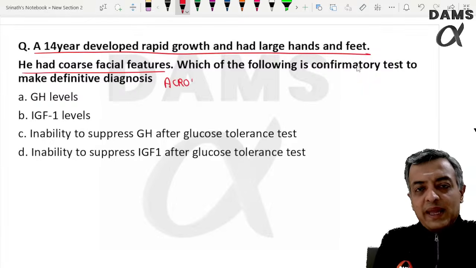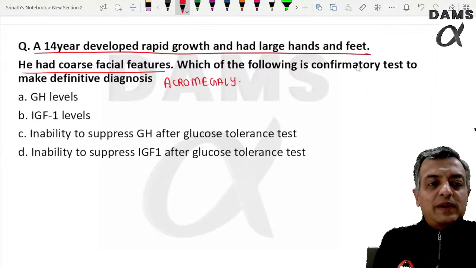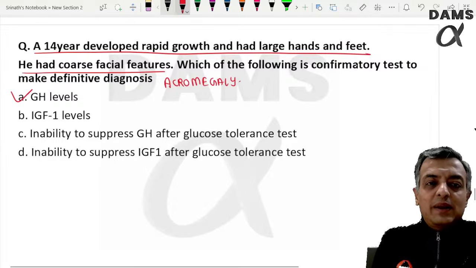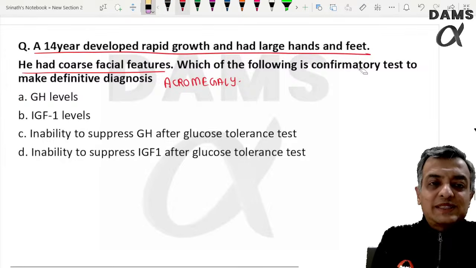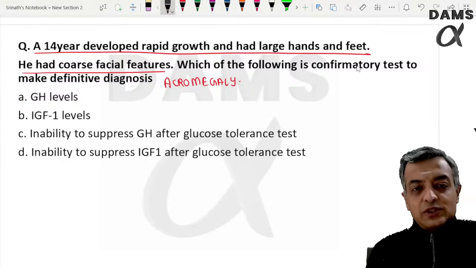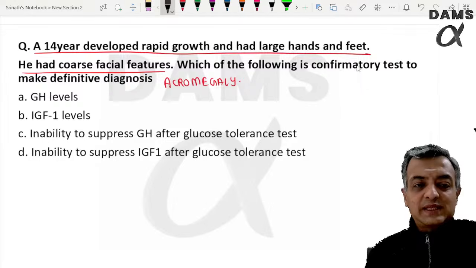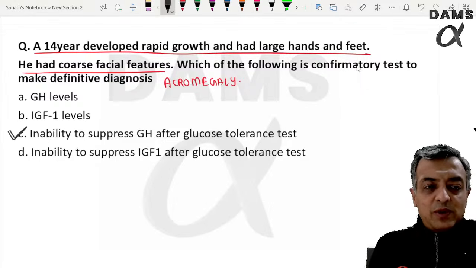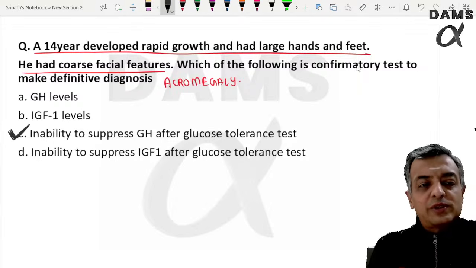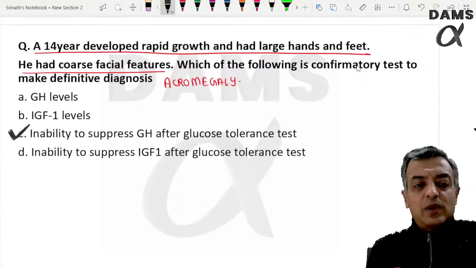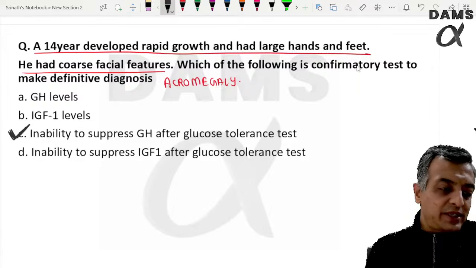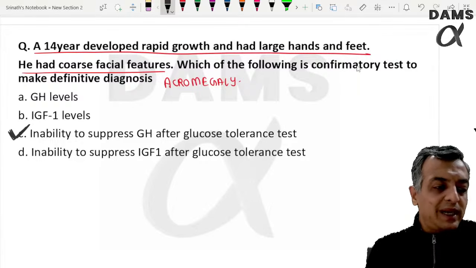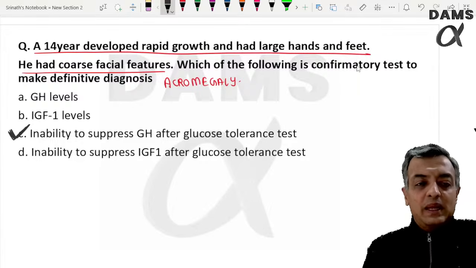For acromegaly, what is the confirmatory test? It is the growth hormone suppression test, so inability to suppress the growth hormone after a glucose tolerance test. So growth hormone suppression test would have been the most appropriate answer, right?